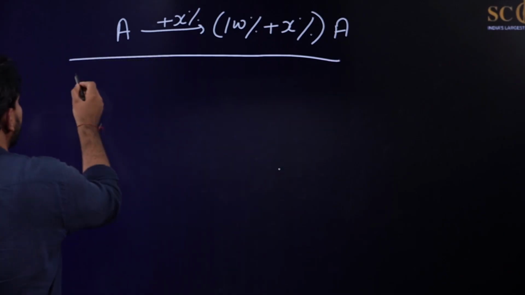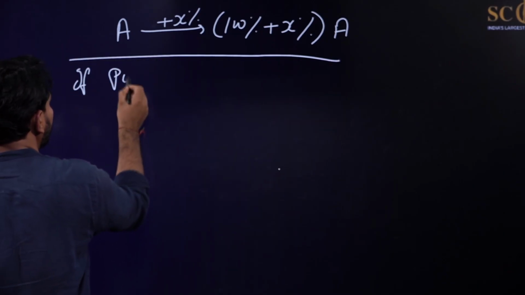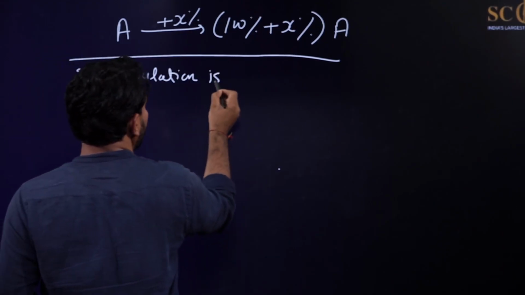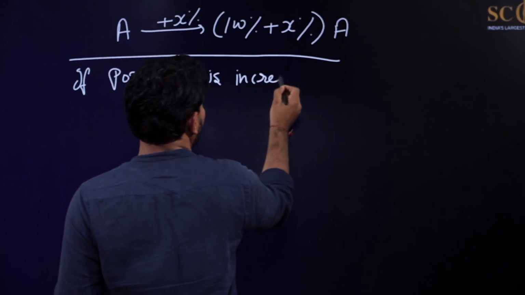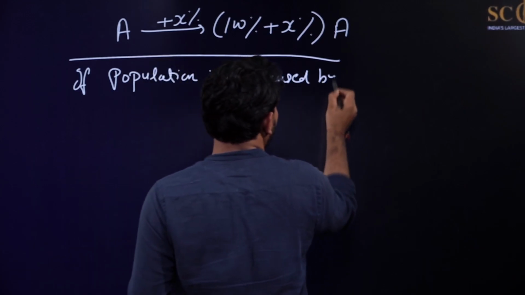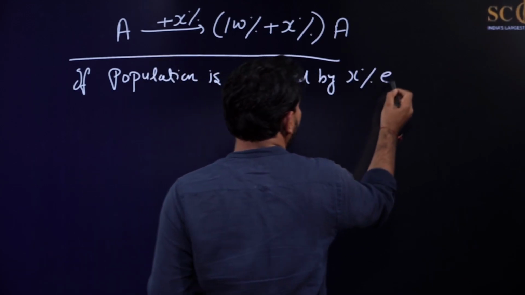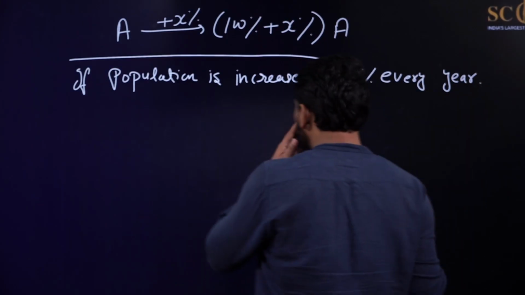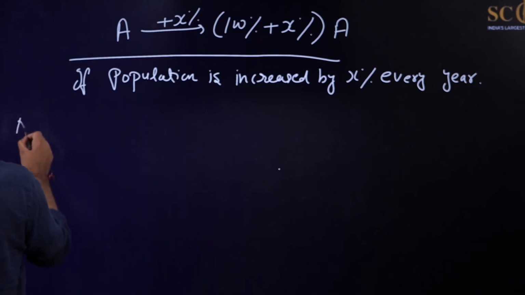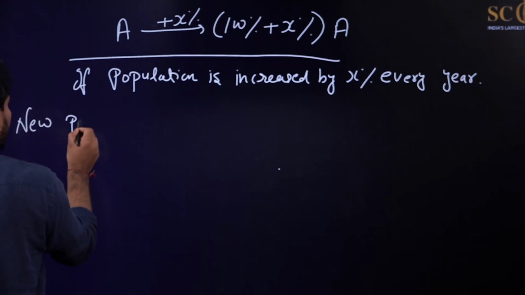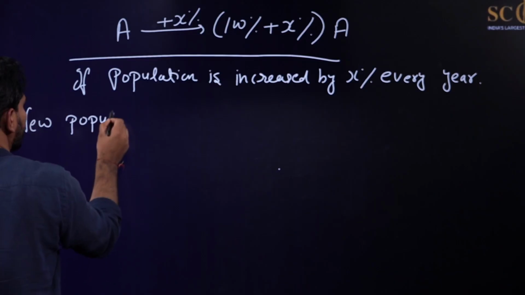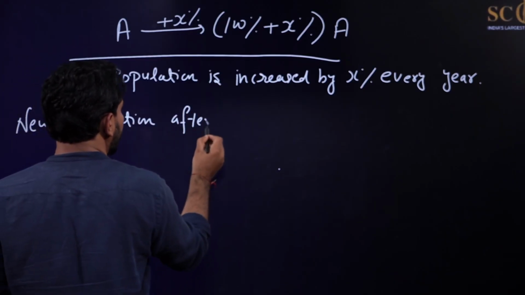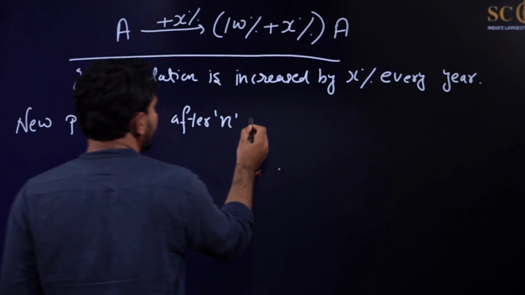If the population is increased by X% every year, then the new population after n years, what will be the formula?